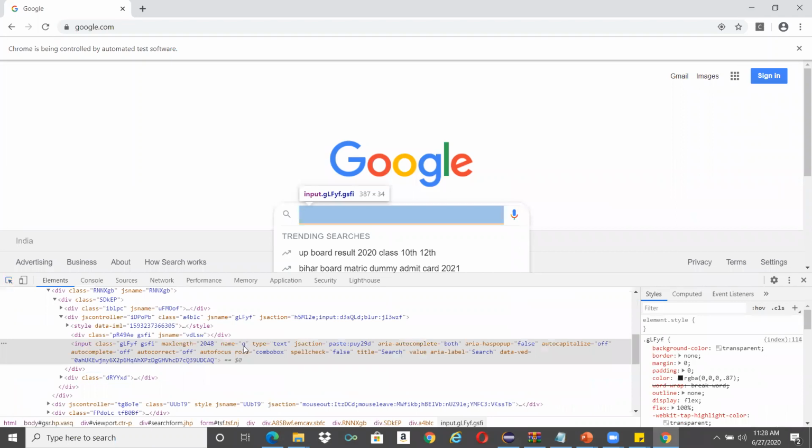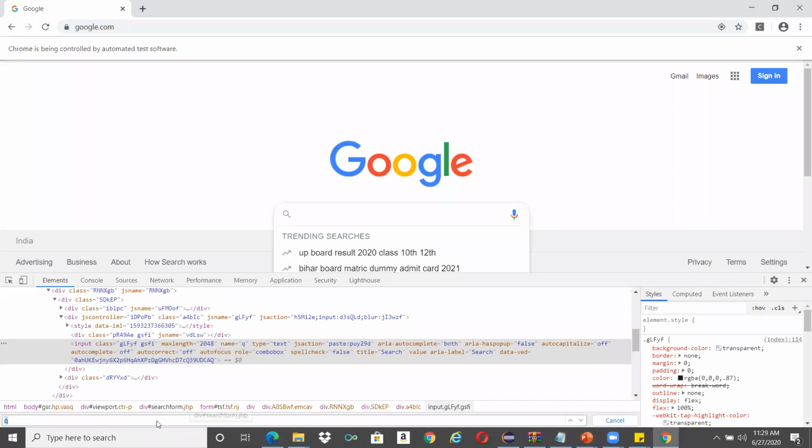Let me go with the name. First we finished with ID, right? Now let's go with name. So I'm copying this, pressing Control F, and pasting it here. We'll see how many are there.